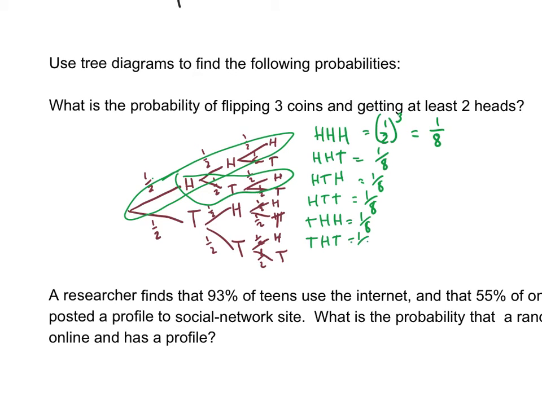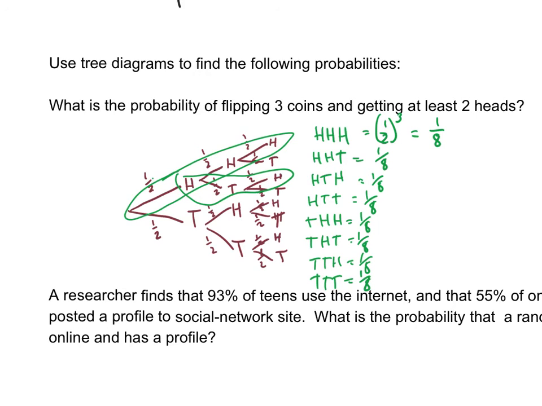Tail head tail is 1/8. Tail tail head is 1/8. And all tails is also 1/8. So now if you add up all these 1/8s, you essentially have 1/8 eight times, which is 1. Which is what you should have, because something should happen.